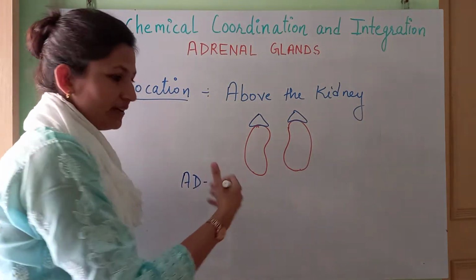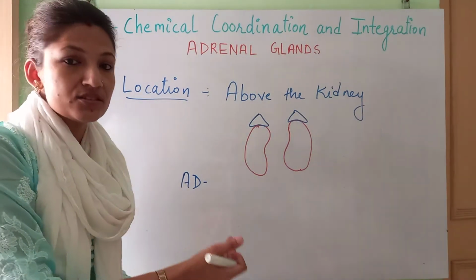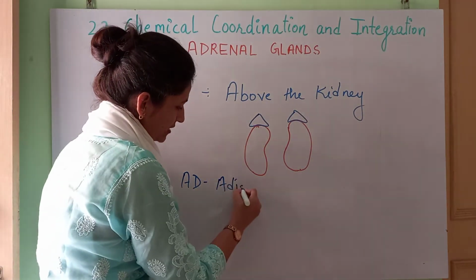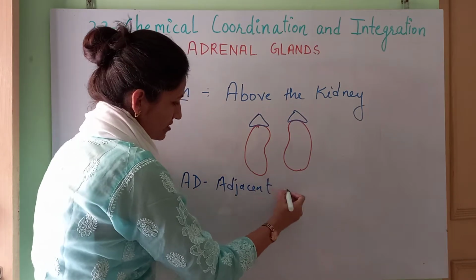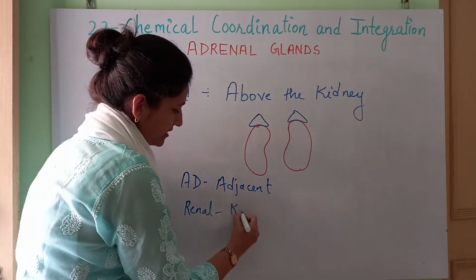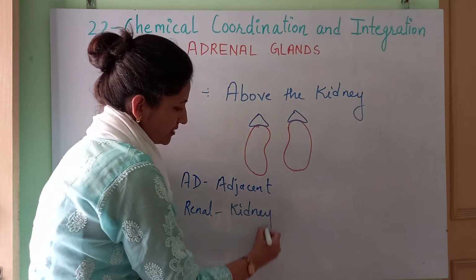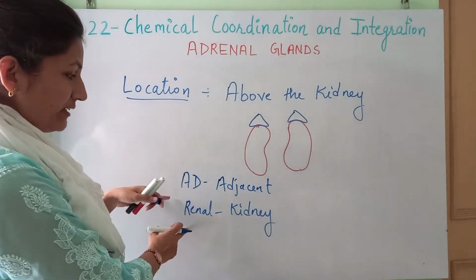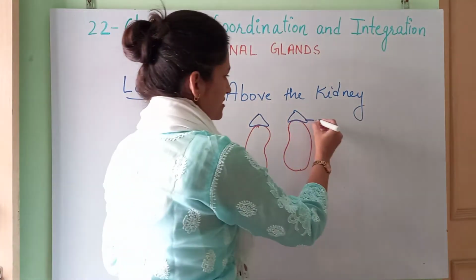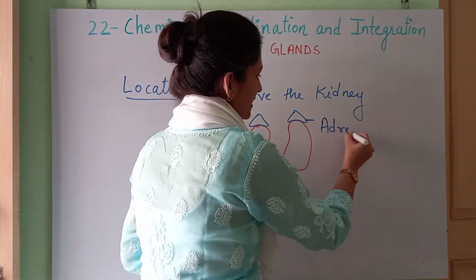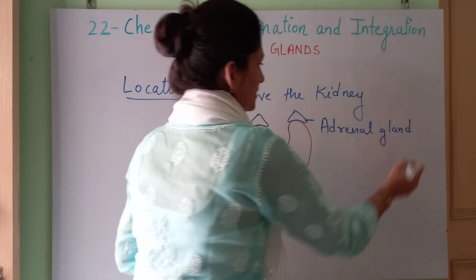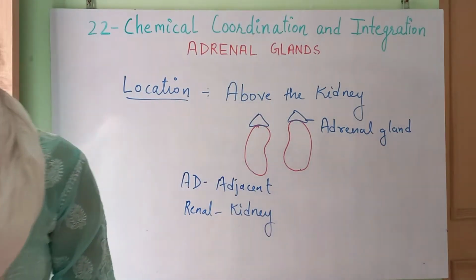Ad means additional to or adjacent to, and renal means kidney. Okay, so adrenal is adjacent to the kidney. So location we are not going to forget. This is the adrenal gland. Got it?